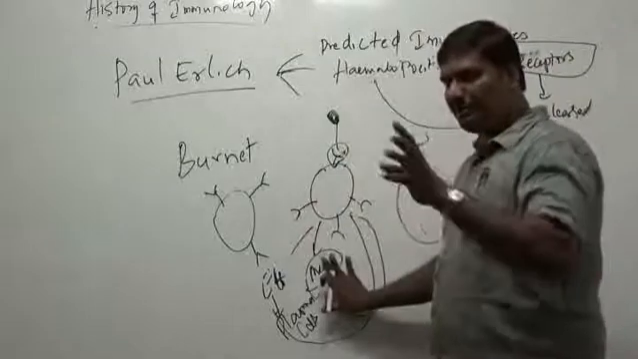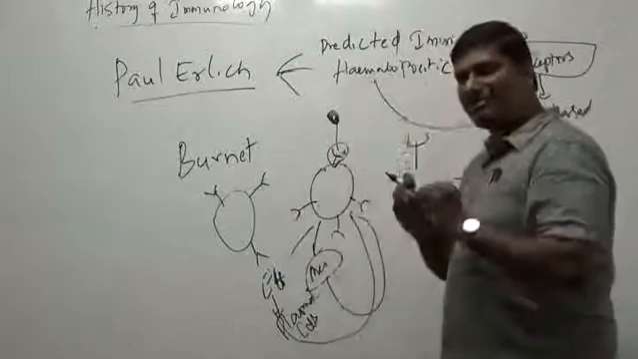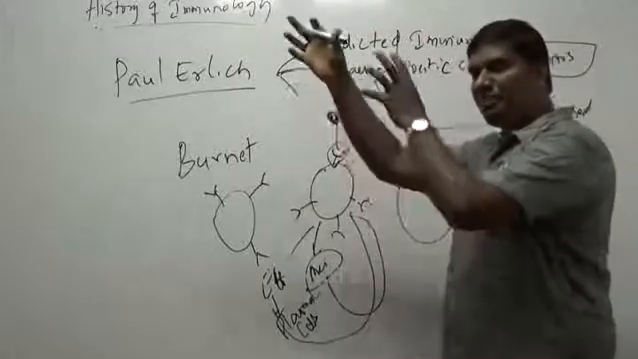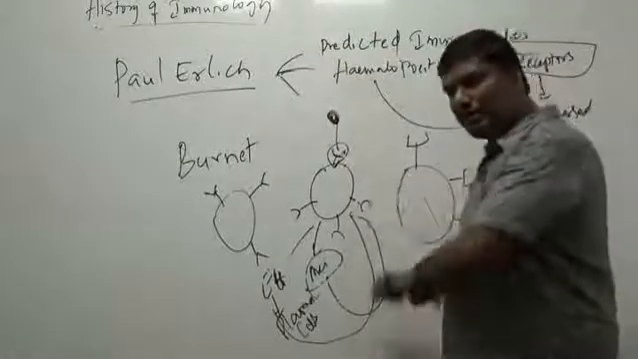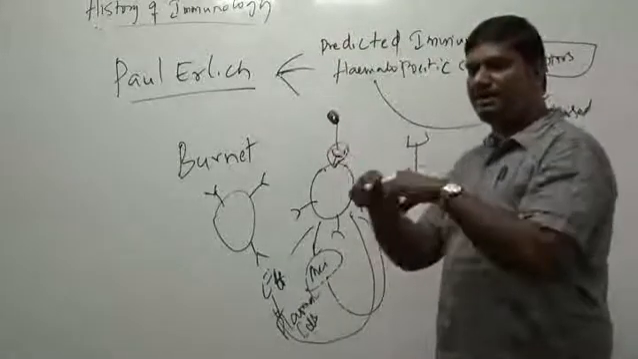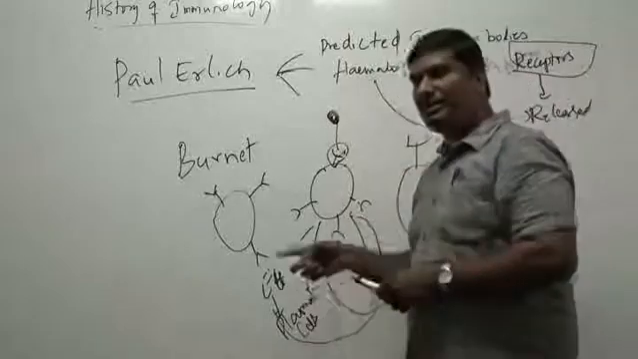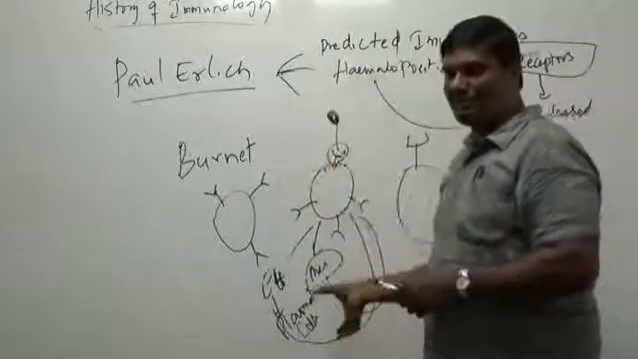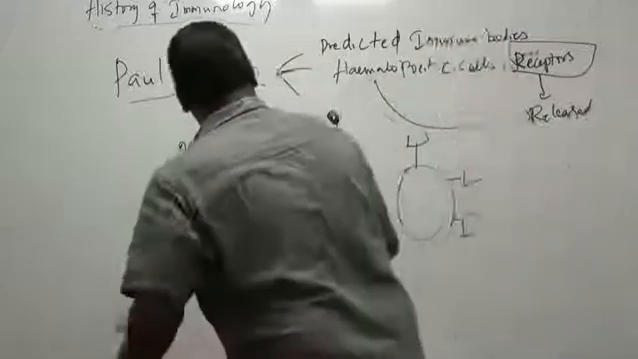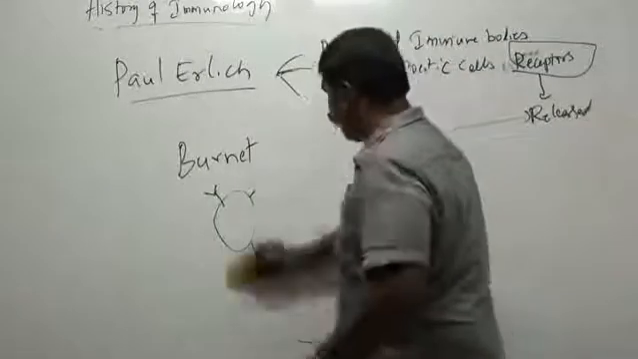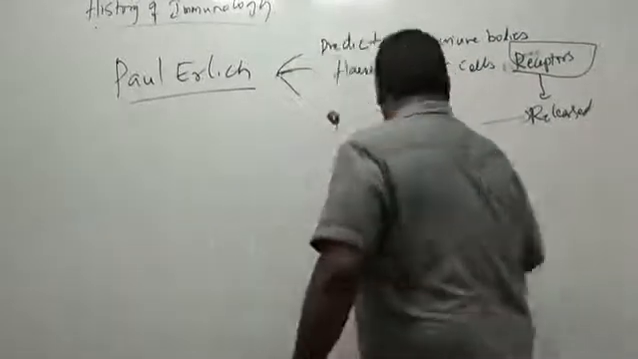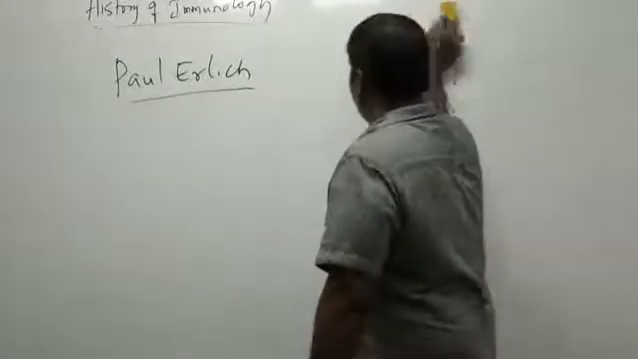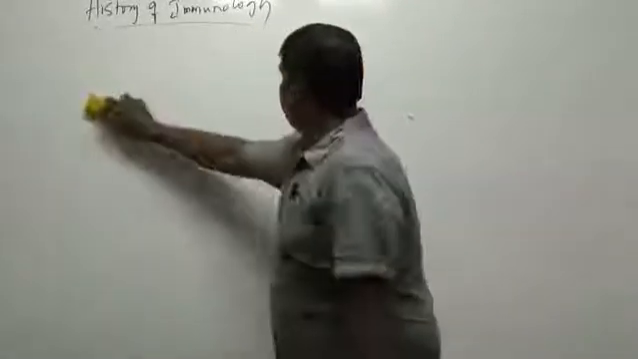The memory cells are sitting there. If you are exposed to the same antigen again in the future, the memory cells will directly capture it, shift to plasma cells and start secreting antibodies. That's the reason why the primary response takes a lot more time than the secondary response. Anyway, this is the clonal selection theory in short. We'll look into the details. So these are the major contributions as far as the history is concerned.